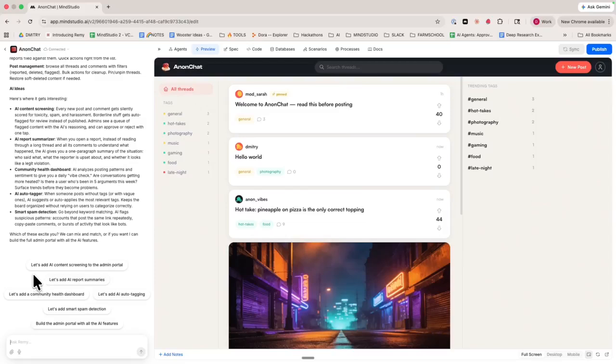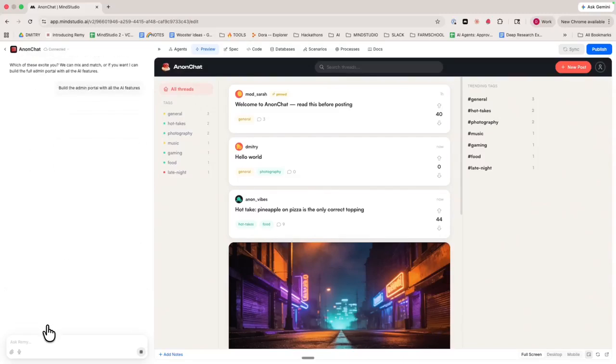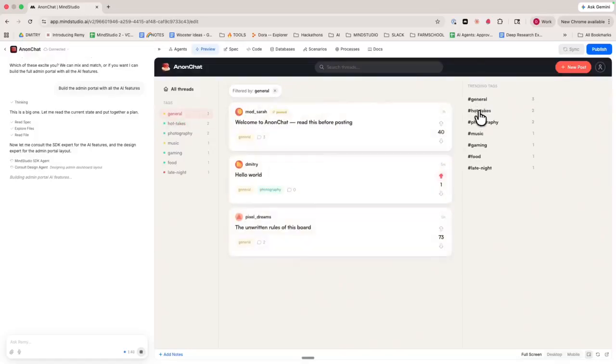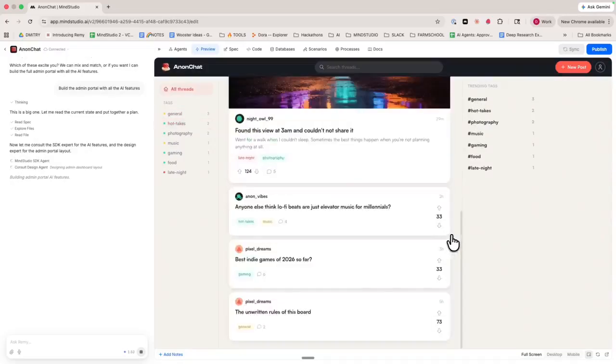So let's add AI content screening to the admin portal. Let's add AI report summaries. And let's just say build the admin portal with all the AI features. Why not? Oh, and I just noticed we've got trending tags here. Yep, 3, yep, 2. I can't wait to use this.